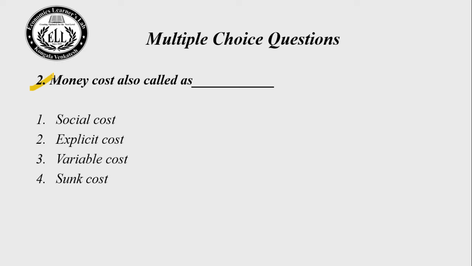Time up, stop doing it. Let us see the answer. So the right answer for this question is choice number 2, that is explicit cost. Here they are asking about money cost, also called explicit cost. Let us go to the next question.